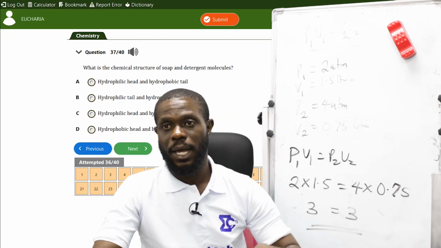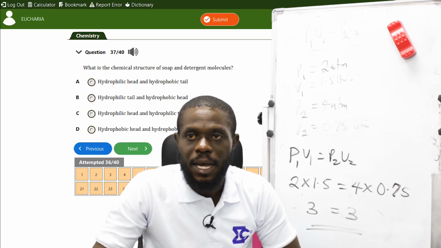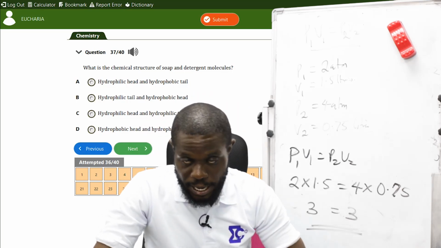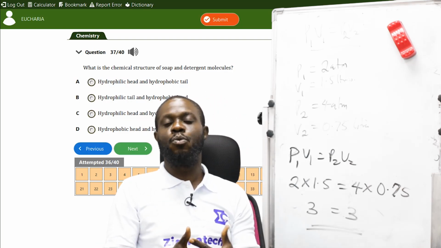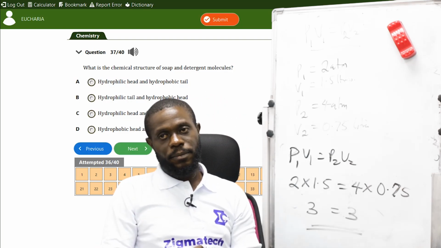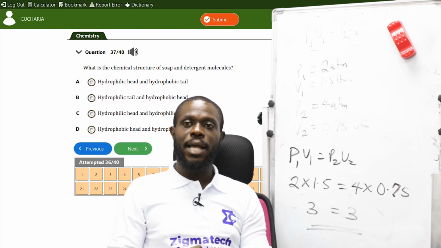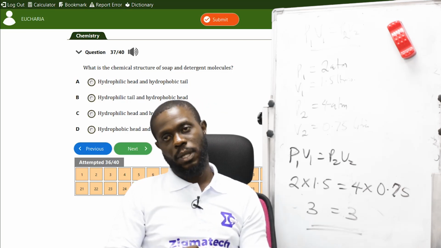Detergents are soluble in water. So they are hydrophilic and hydrophobic. All right? When you hear hydrophilic, it means it attracts water. And when you hear hydrophobic, it means it repels water. It does not attract water.